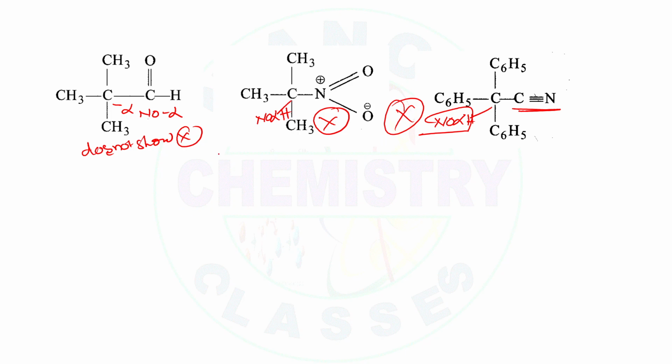The reason is that there is no alpha hydrogen, even though they have an electron withdrawing group. So only an electron withdrawing group is not sufficient. Along with the electron withdrawing group, they should have alpha hydrogen. Then only they can exhibit tautomerism.